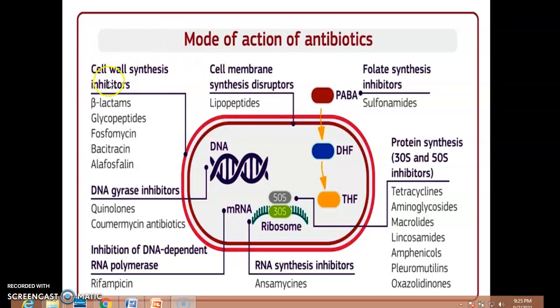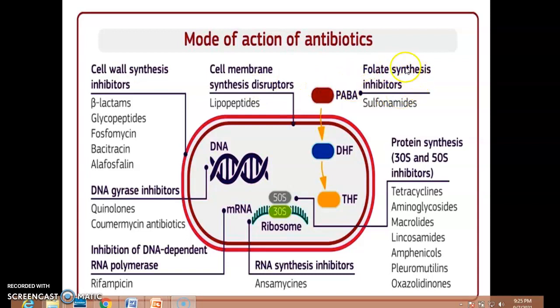So let's start with cell wall synthesis. The very first class that we studied in the chemical classification is the beta-lactams. They are considered cell wall synthesis inhibitors. Glycopeptides are there, fosfomycin is there, bacitracin is there. Then the next subclass, by considering the mode of action, is cell membrane synthesis. These are the lipopeptides, and they have the ability to disrupt the cell membrane.